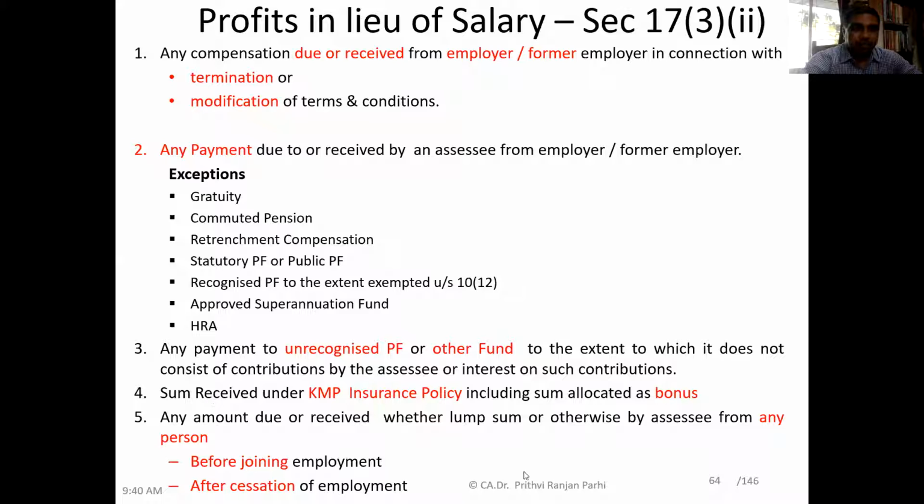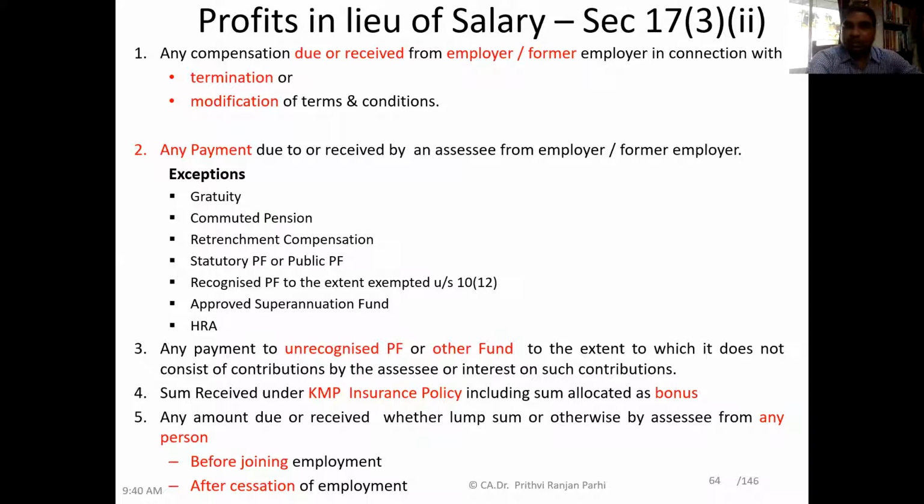Okay. Now, next, point number 4. Please read it out. Sum received under KMP insurance policy, including sum allocated as bonus. Keyman means key management personnel insurance policy.